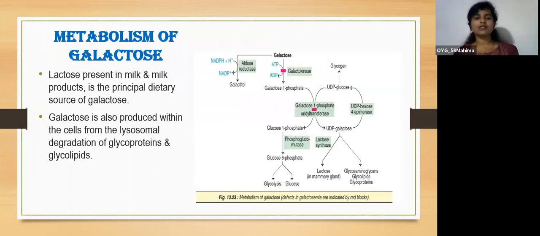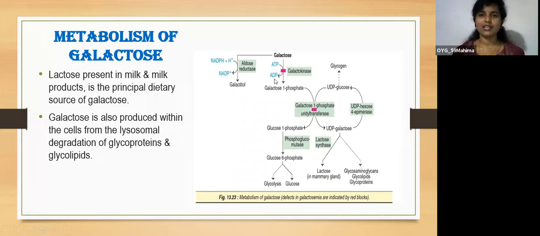Next we'll move on to the metabolism of galactose. Metabolism of galactose is a minor pathway of carbohydrates. Lactose, present in milk and milk products, is the principal dietary source of galactose. Galactose is also produced within the cells from the lysosomal degradation of glycoproteins and glycolipids. So we'll see the pathway. Galactose is converted into galactose 1-phosphate, carried out by the enzyme galactokinase.